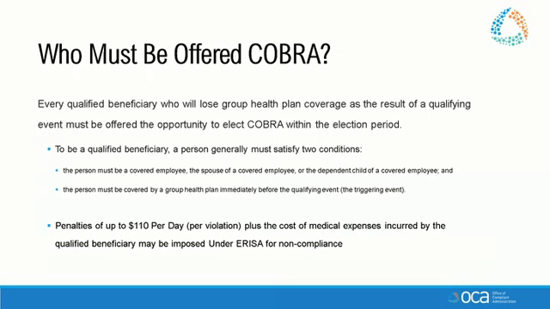So who must be offered COBRA? Just like I said before, if there's any dependents that were on the plan with the employee, they would also be offered coverage for COBRA. So if an employee had themselves and their spouse and their children on coverage, all of them would be offered COBRA separately, and they'll get an election letter to elect, and they have their 60 days.